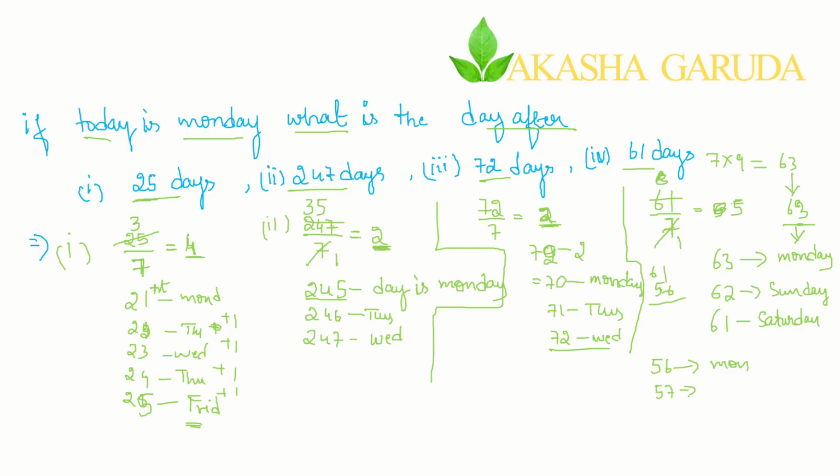57th day is what day? Tuesday. 58th day is what day? Wednesday. 59th day is what day? Thursday. 60th day is Friday. 61st day is Saturday. Both are same.